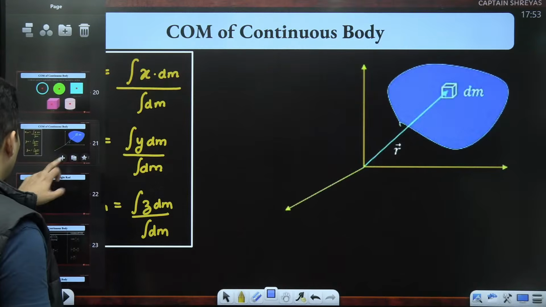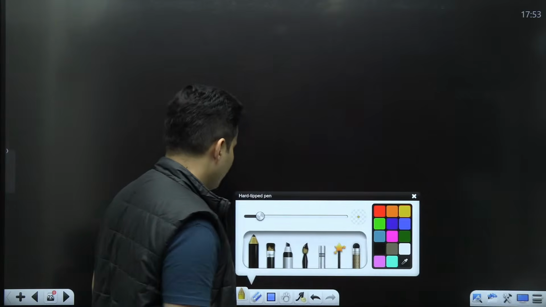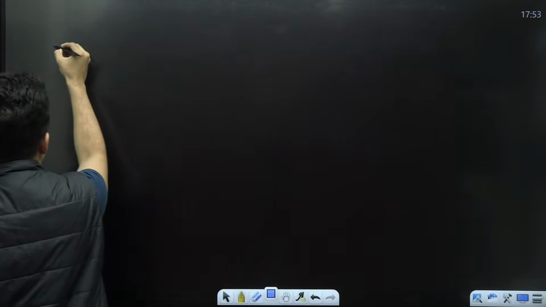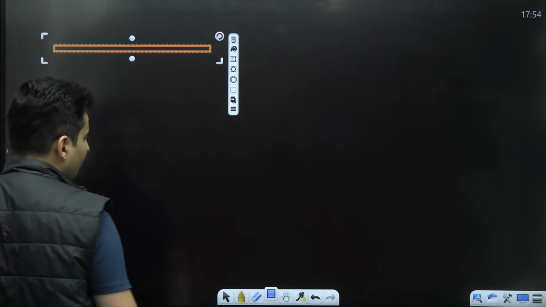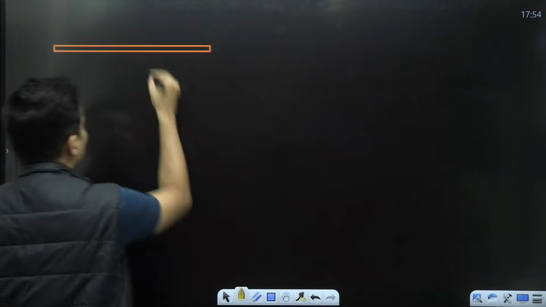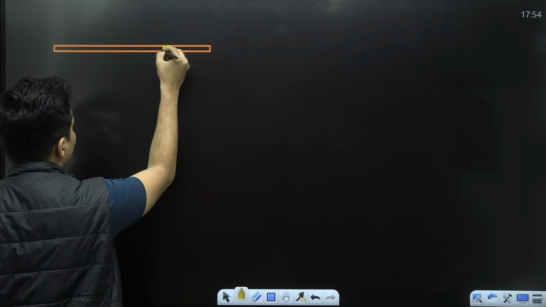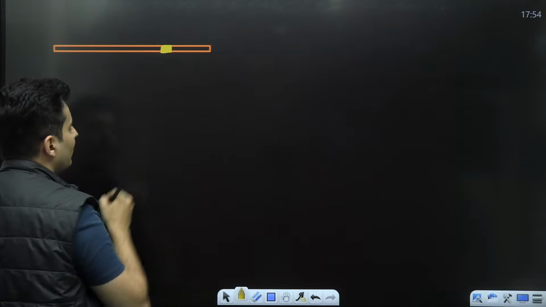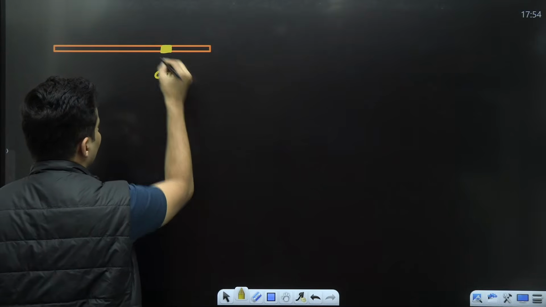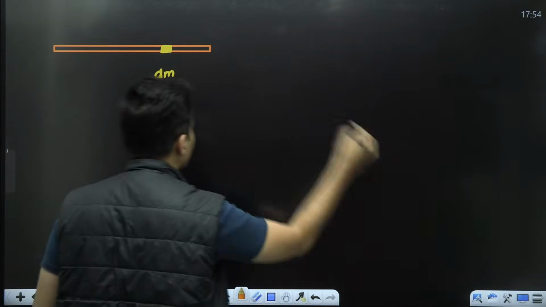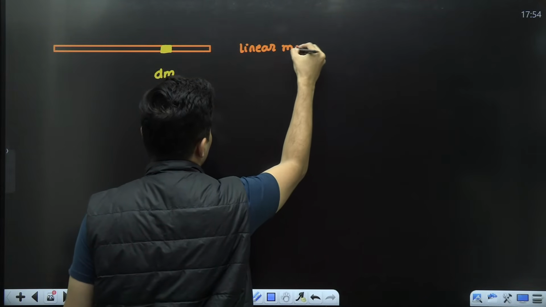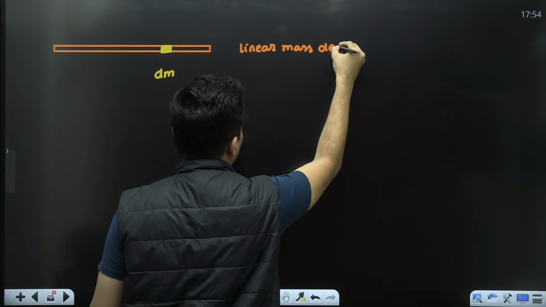And before we go to the understanding process, you should know how to choose the elements. If it is a linear body, and you take a small mass over here, that will be dm. And for linear bodies, you have a term called linear mass density.